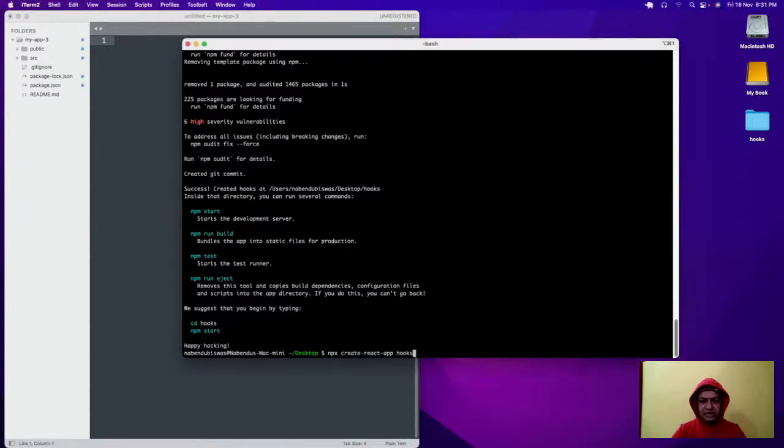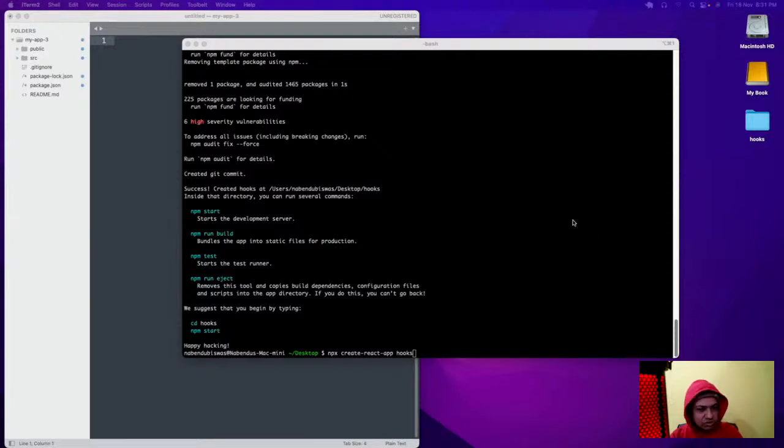What I have done is create an empty app with npx create-react-app hooks, and I have another app open. This app I had created with the class-based concept. We're going to refer to it soon, sometimes. Let me see if everything is coming from the correct place. Okay, everything is coming from the correct place.